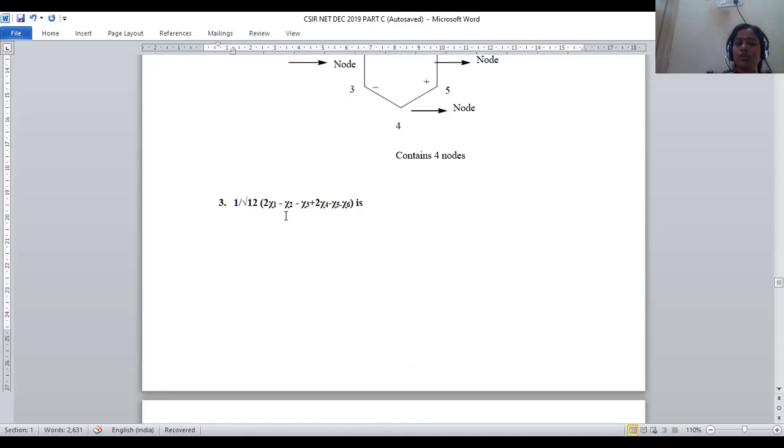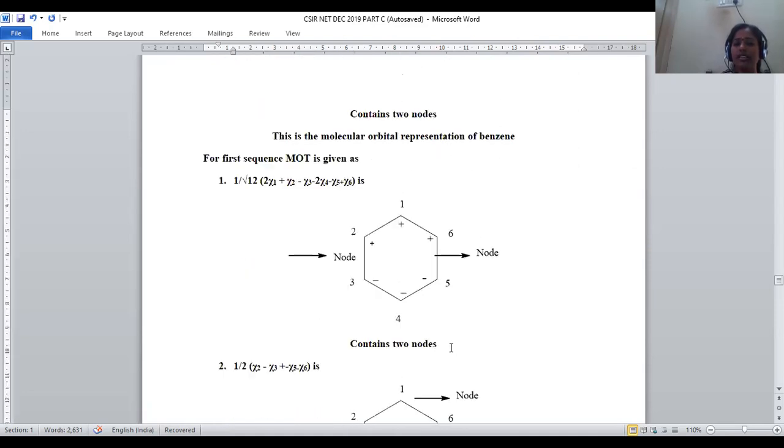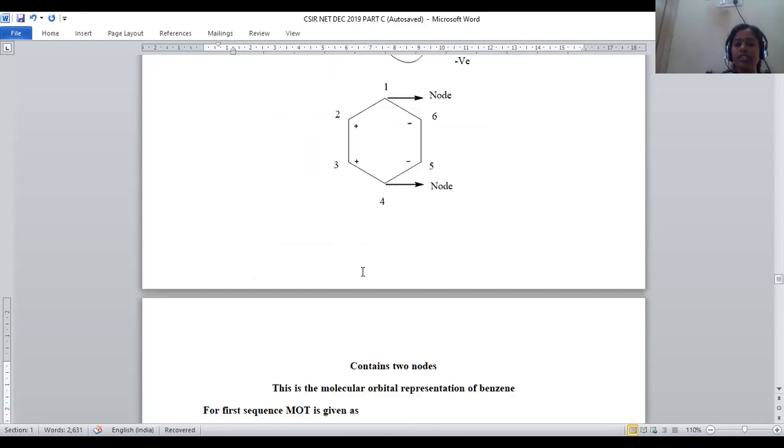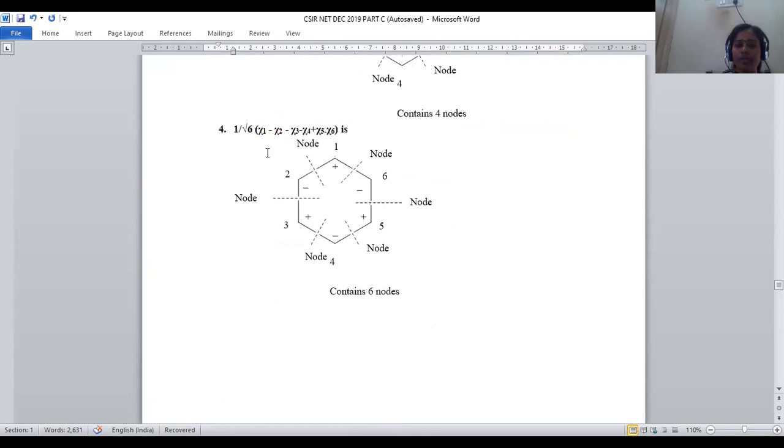When we take the third option, 2 chi1 - chi2 - chi3 + chi4 - chi5 - chi6, how many nodal planes will be there? 1, 2, 3, 4 nodal planes. So 4 nodal planes also do not exactly match the given problem. So option number 3 may not be correct. Let us move on to option number 4.